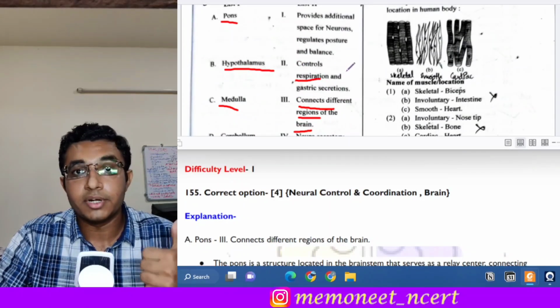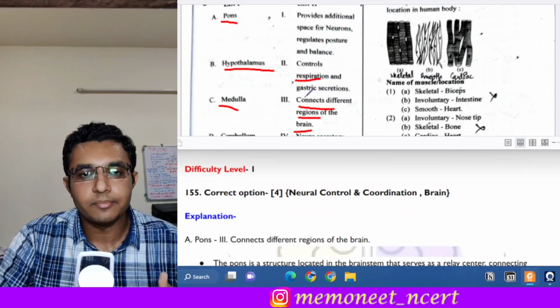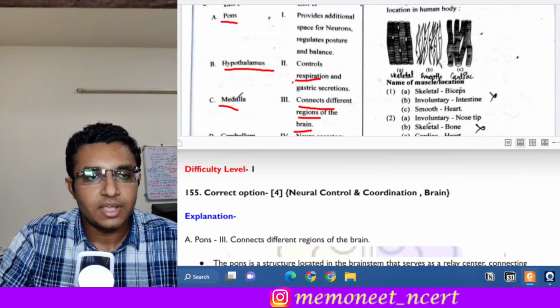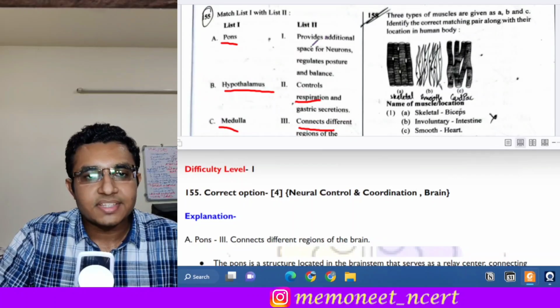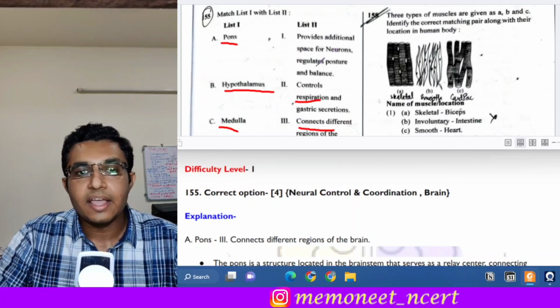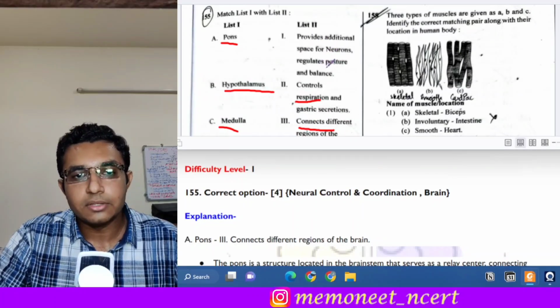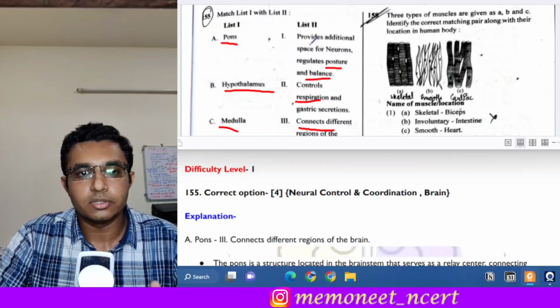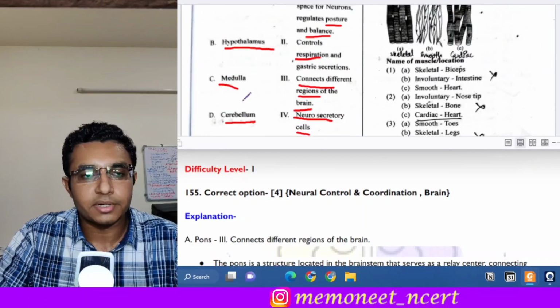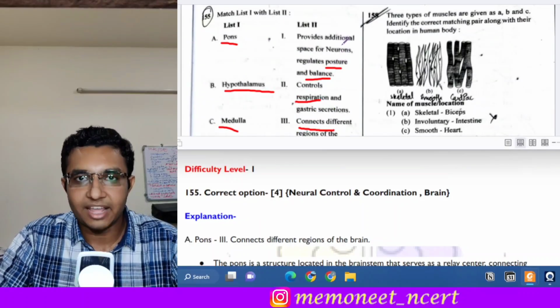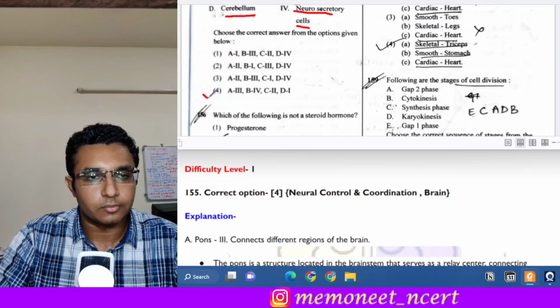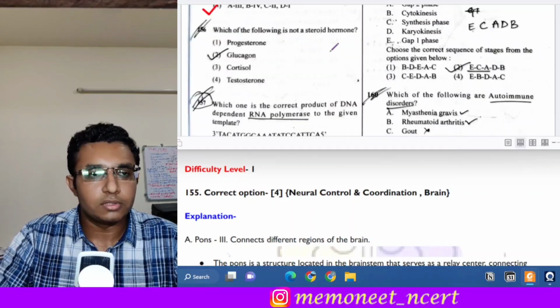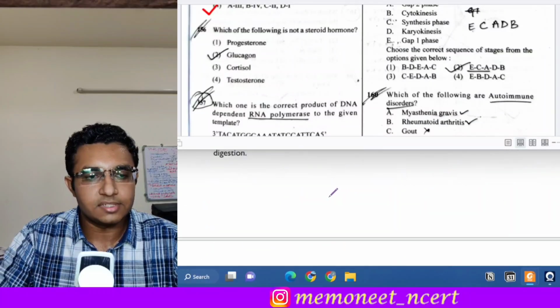There are important respiratory centers present in the medulla and the gastric secretions. And D is cerebellum. Cerebellum provides an additional space for neurons and its main function is to also regulate the posture and the balance. So this is very important. Cerebellum controls the posture and balance of an individual. So here the answer will be option 4. Okay, moving on to the next one, that is question number 156.